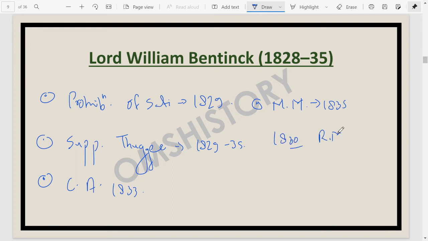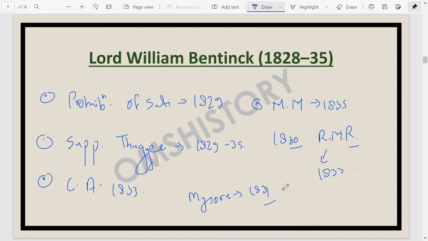Ram Mohan Roy visited England in 1830, and in fact he died as well in England, in London only, in 1833. We all know why he went there, on behalf of the Mughal king, the Mughal emperor. The deposition of the Raja of Mysore and annexation of his territories happened. Mysore was finally annexed in 1831 during the time of Lord Bentinck alone.